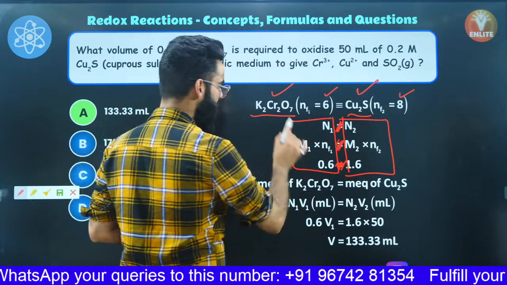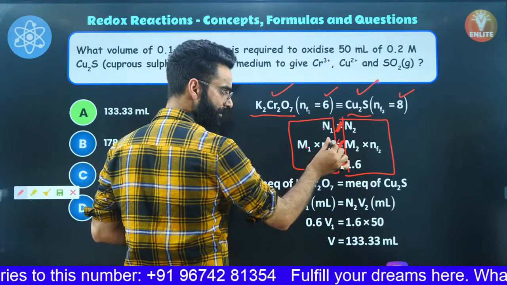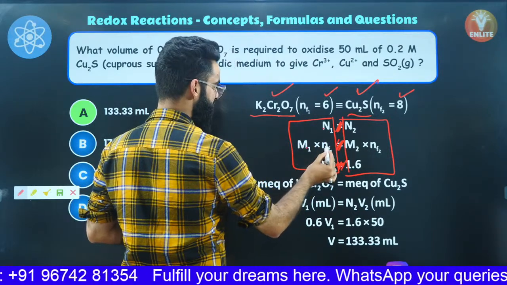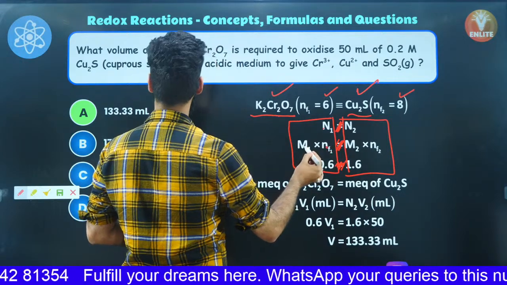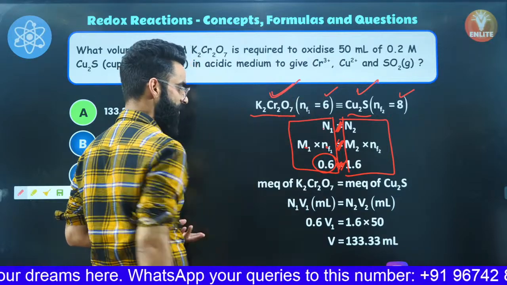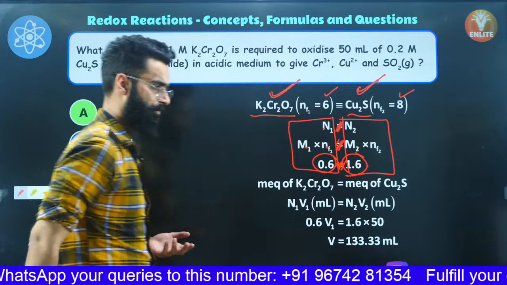Well, let me tell you, normality of K2Cr2O7 is equal to molarity of K2Cr2O7 multiplied by N factor of K2Cr2O7, right? Molarity is given, its N factor is 6, so molarity is 0.1, N factor is 6, so the normality of this particular solution comes out to be 0.6. In the similar way, normality of this particular solution comes out to be 1.6, right?